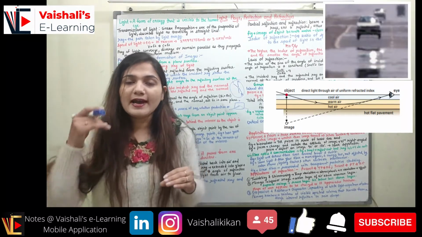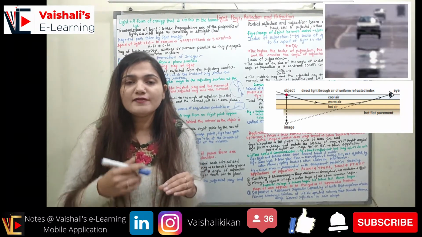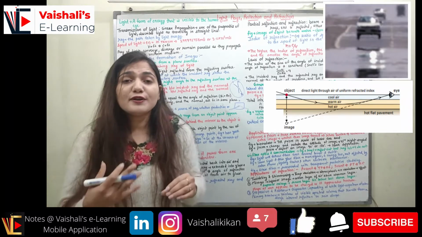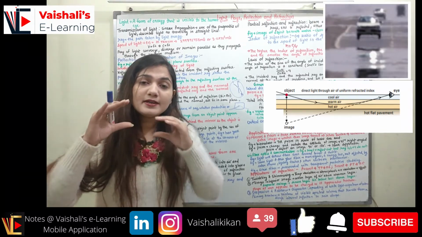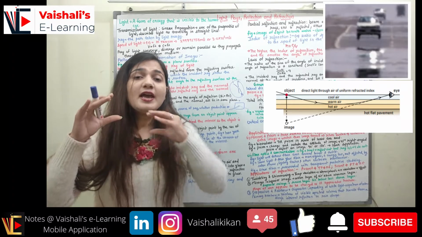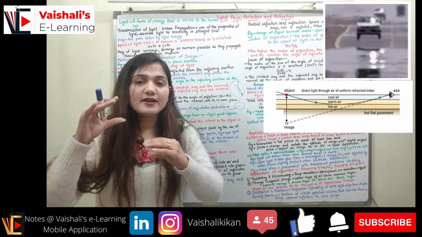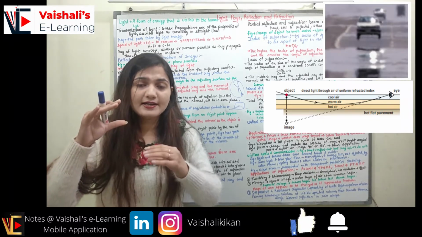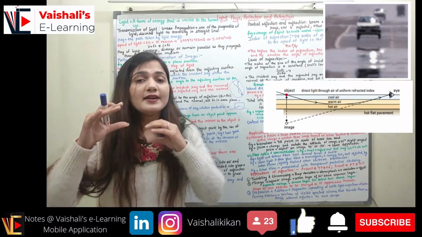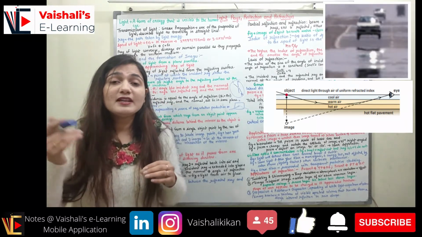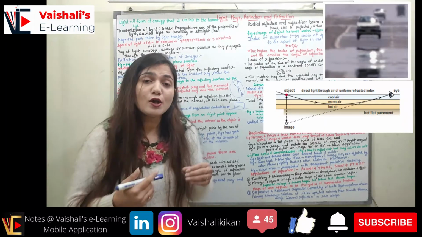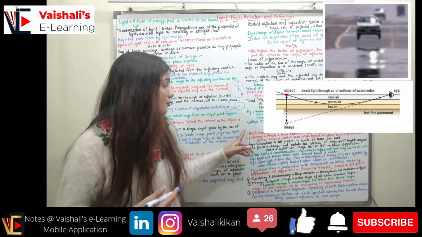In the cooler layer, light will be having more speed. In the warmer layer, we will be having lesser speed of light. So it will be acting like an optically rarer medium when I have the cool region. In the denser medium, where we have the higher temperature, it will act like a denser medium. So the light will bend towards the normal, and here also we will be having the concept of total internal reflection.